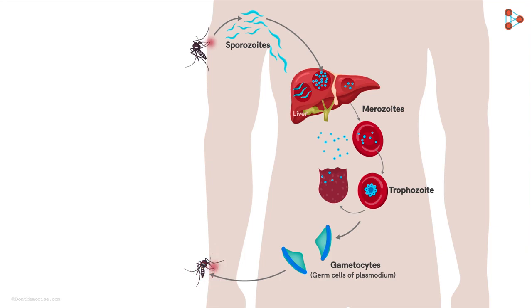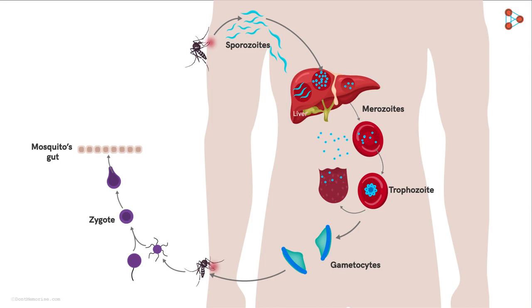Now here, in the mosquito's body, both male and female gametocytes, which are like the germ cells, fuse to form a zygote. That is, the fertilization of these gametocytes results in the formation and development of a zygote in the mosquito's gut. From here, a structure called an oocyst is developed, which crosses the gut wall and reaches the salivary glands. Here, the oocyst now releases several sporozoites, which are the mature infective forms of the parasite, ready to infect a new healthy individual with the next blood meal.